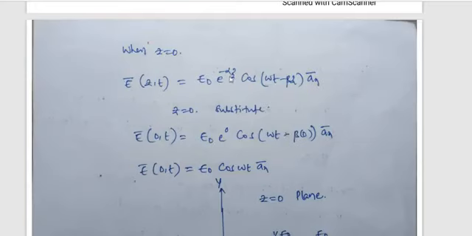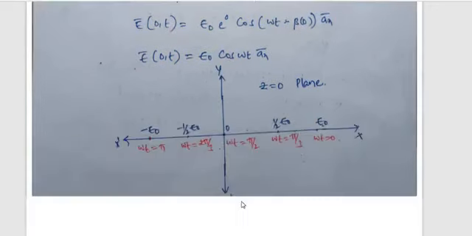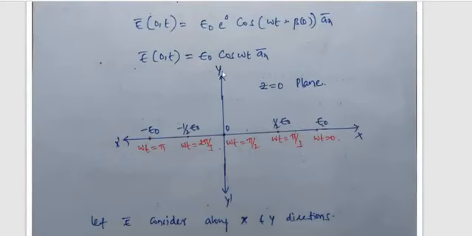Whatever the attenuation constant, once multiplied with 0, it becomes e power 0, which is 1, and cos of omega t minus beta times 0 is cos omega t, in the ax bar direction. So E bar as a function of time is equal to E naught cos omega t ax bar.